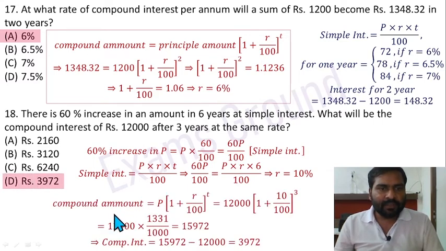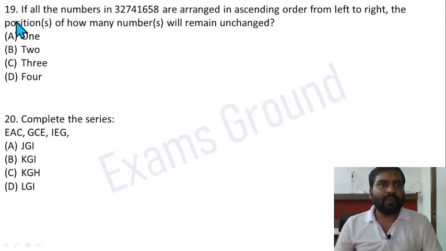So calculate it. Compound amount is 12,000 multiplied by 1 plus R by 100, meaning 10 by 100, raised to power 3 for 3 years, and it is going to be 15,972. So this is the total amount. For interest, just total amount minus principal amount 12,000, and it is 3,972. Option D is correct. Question 19.